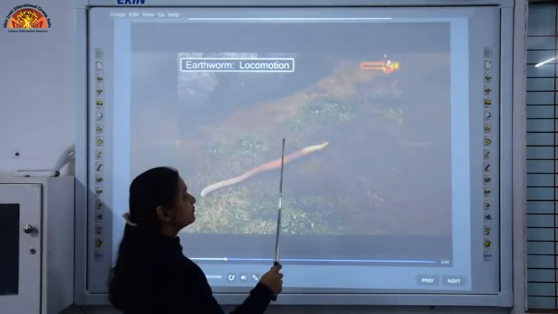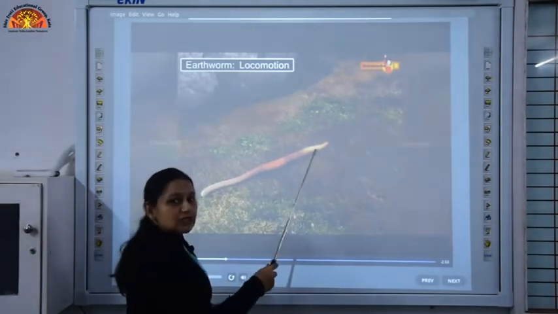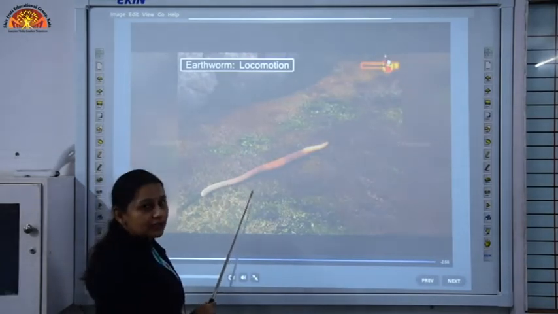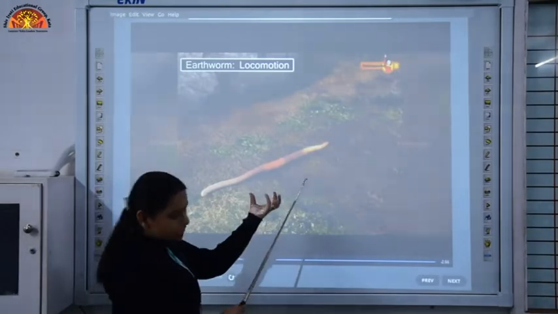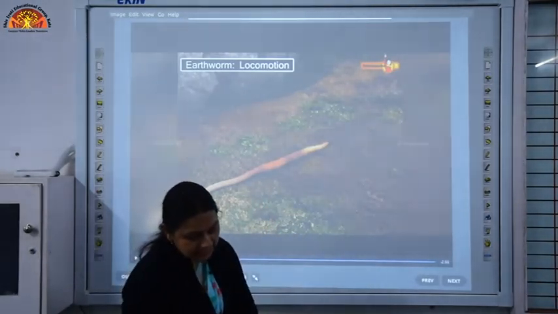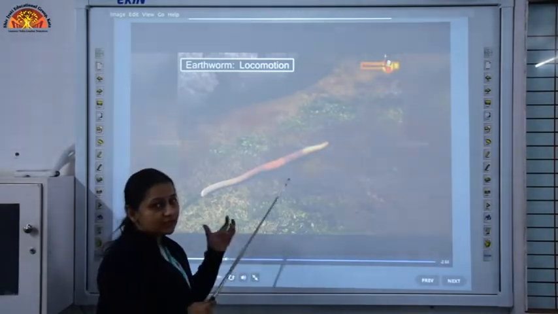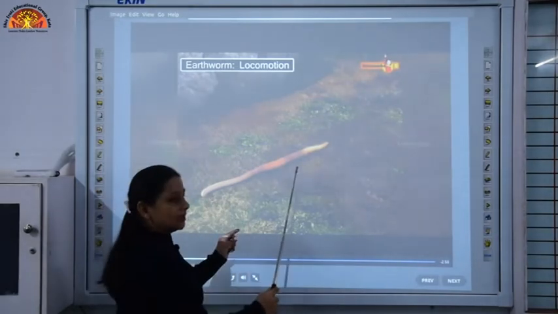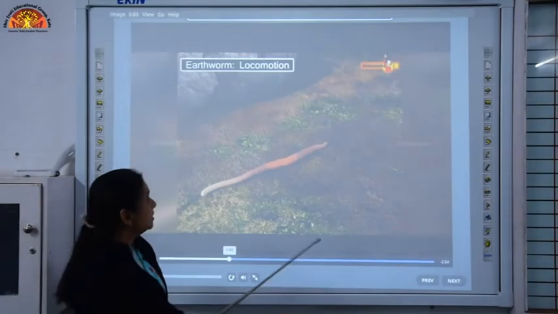Then after that, the front portion remains fixed and it releases its back portion and shortens the body. When it shortens the body, it pulls the back portion forward and a slight movement is produced in the body.